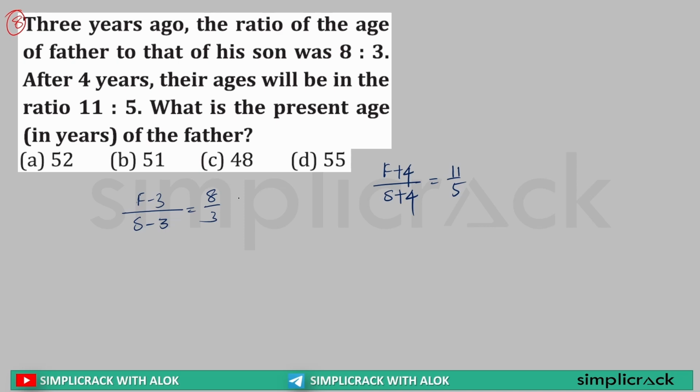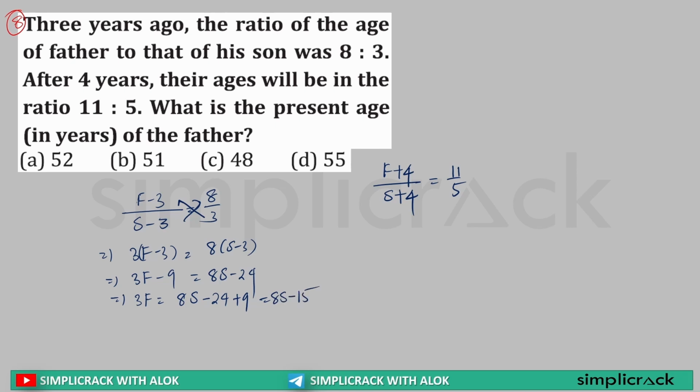Same theory. Cross multiplication first. 3 into F minus 3 is equal to 8 into S minus 3. So this can be written as 3F minus 9 is equal to 8S minus 24. So 3F is equal to 8S minus 24 plus 9, or 8S minus 15. Clear?